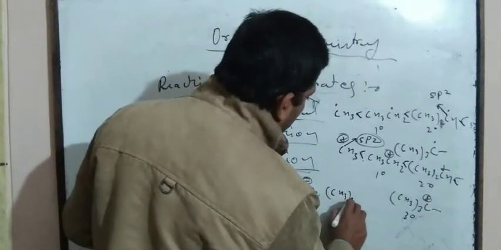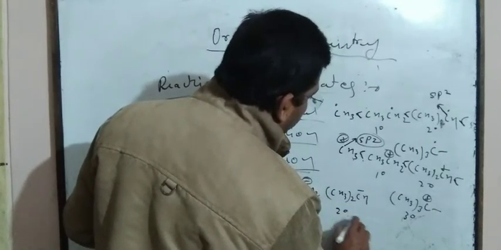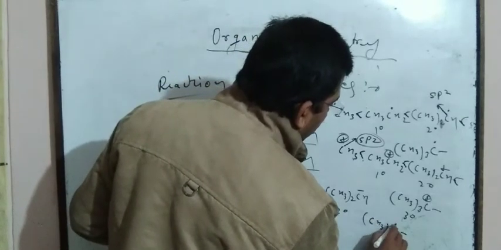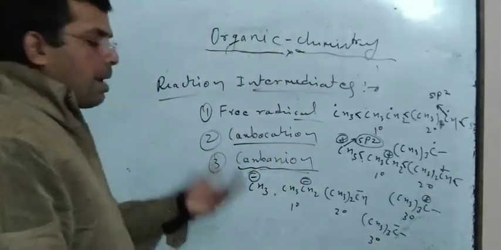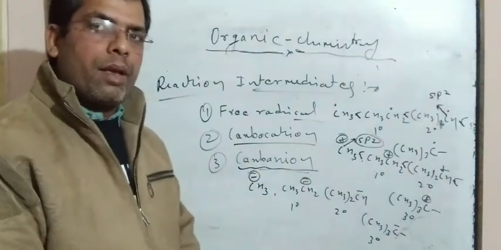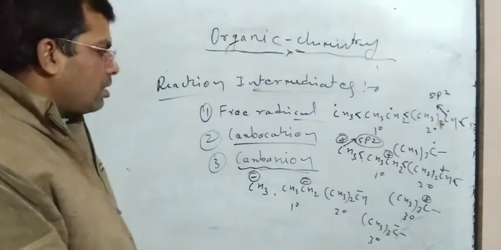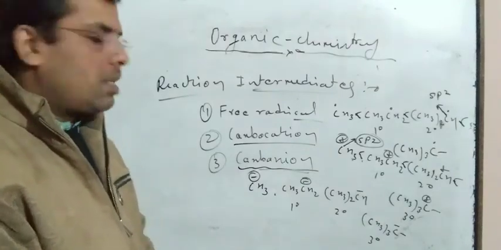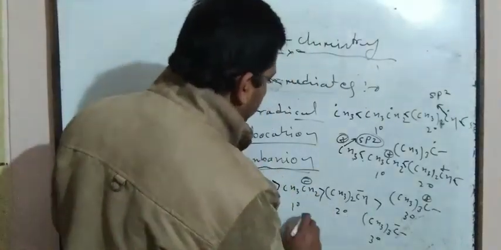Again (CH3)2CH minus is a 2 degree carbanion, and (CH3)3C minus is a 3 degree carbanion. Here carbon already has a negative charge. So if more electron repelling groups are connected to the negatively charged carbon, then there is instability, meaning stability decreases. That's why the most stable is methyl, then 1 degree, 2 degree.